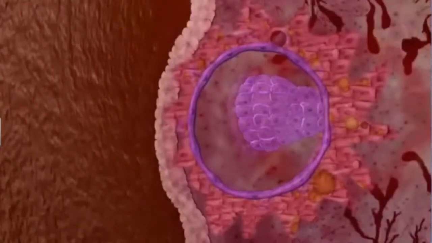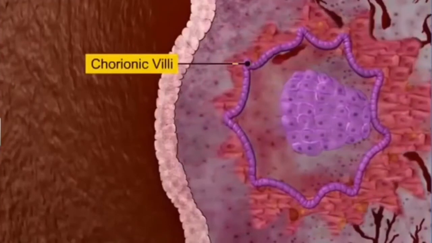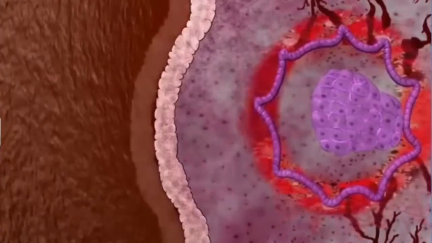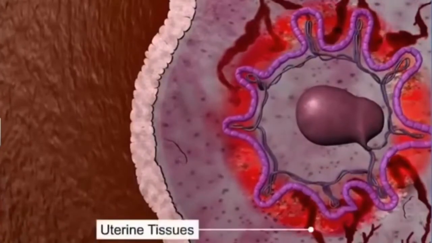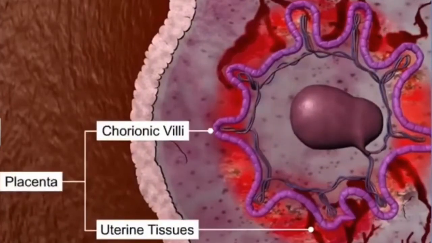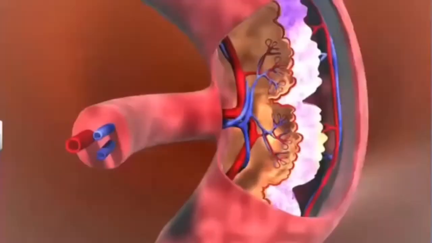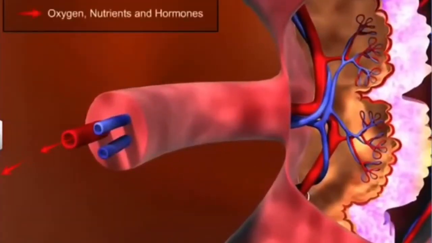Now, what are the changes that take place during pregnancy? After implantation, finger-like projections appear on the trophoblast, known as chorionic villi, which are surrounded by the uterine tissue and maternal blood. The chorionic villi and the uterine tissue become interdigitated with each other and jointly form a structural and functional unit between the fetus and maternal body called the placenta. Now, what does a placenta do? The placenta performs many functions.